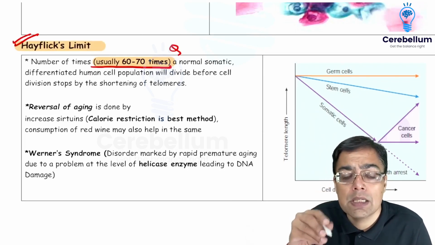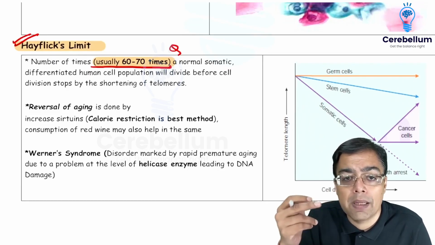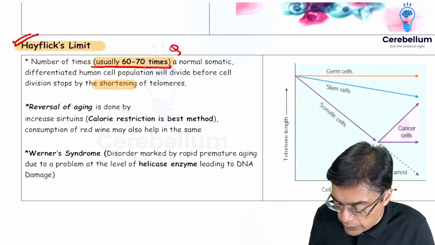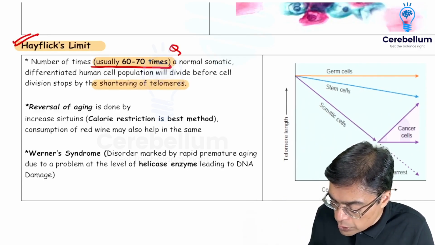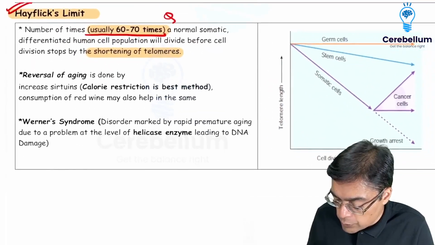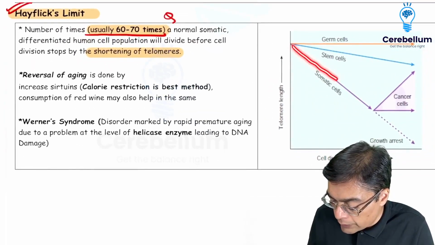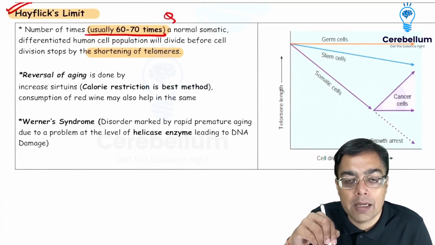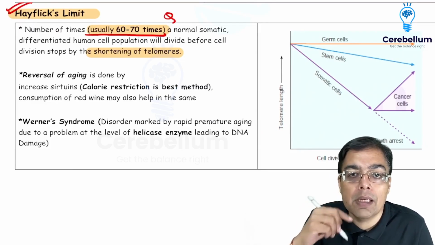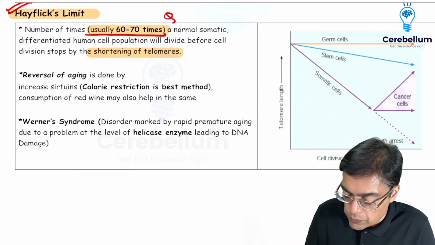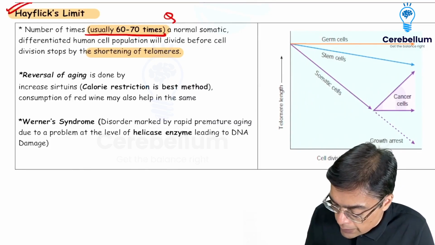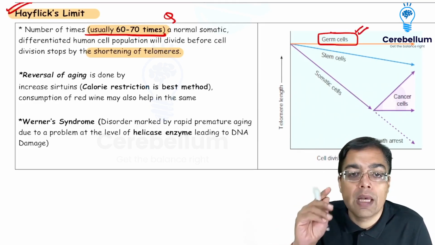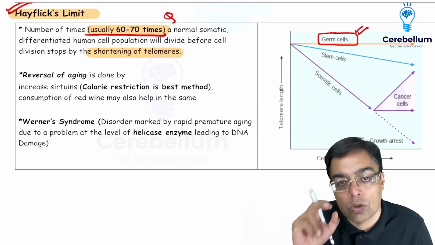And why that takes place is because as and when the cell is replicating, there is going to be a shortening of the telomere length. So the contribution over here is that of shortening of the telomere length, which is what you are going to observe in the graph over here as well. So in somatic cells, over a period of time, the telomere length is going to be reduced. Now, from this important fact, we need to remember that telomere length can be preserved in certain types of cells. Classical examples of that would include the germ cells. So gonadal cells or germ cells are going to have high activity of telomerase physiologically.